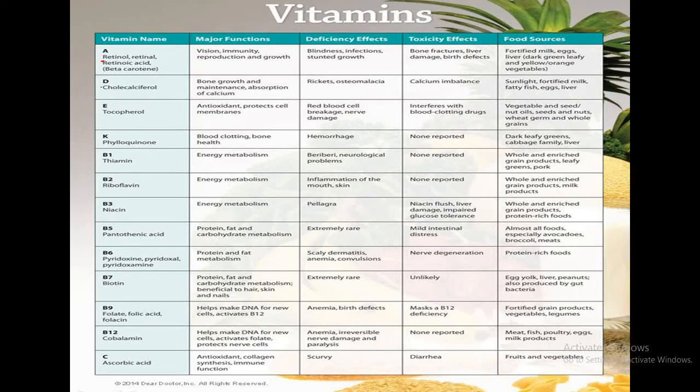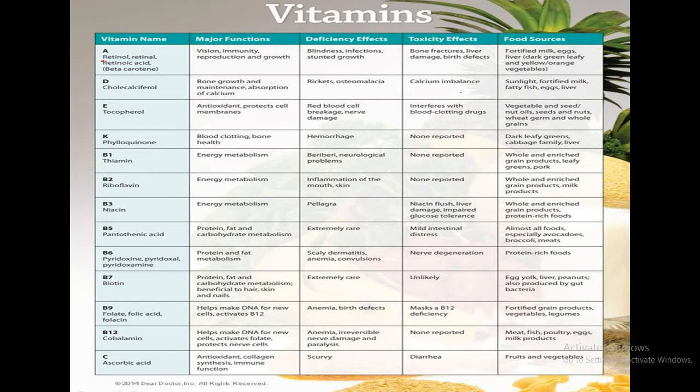Then another vitamin is vitamin D, which is also known as cholecalciferol, or simply for your standard, calciferol. The function of vitamin D is to help in bone growth and maintenance and absorption of calcium from the blood supply. The deficiency of vitamin D will cause rickets or osteomalacia.